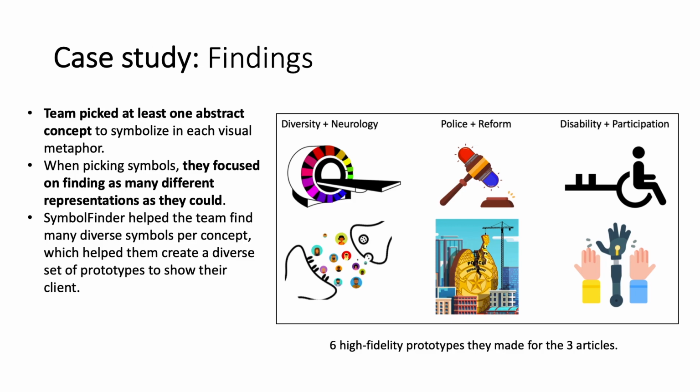Here are some of the findings on their process. When picking concepts to visualize in each visual metaphor, the team would often pick at least one abstract concept to symbolize, like neurology, reform, and participation. When picking symbols, they focused on finding as many different representations as they could for each concept, without paying much attention to the style of the image. Afterwards, they would ideate combinations of symbols from each concept. Symbol Finder helped the team find many diverse symbols per concept, which in turn helped them to create a diverse set of prototypes to show their client.